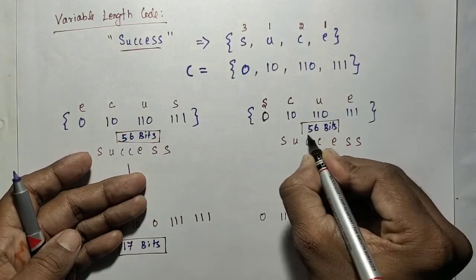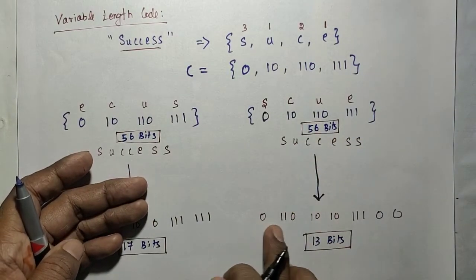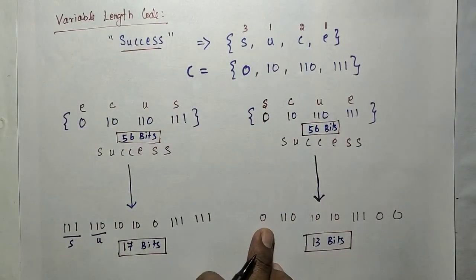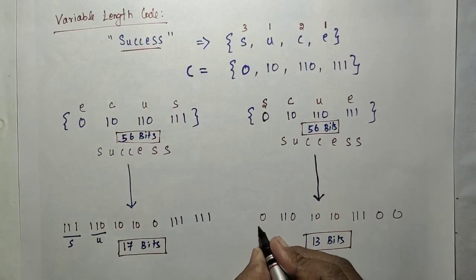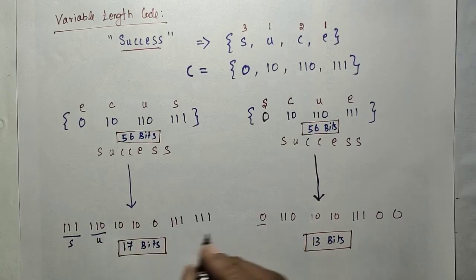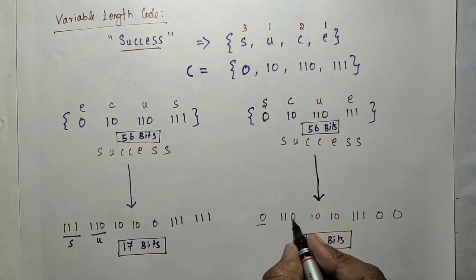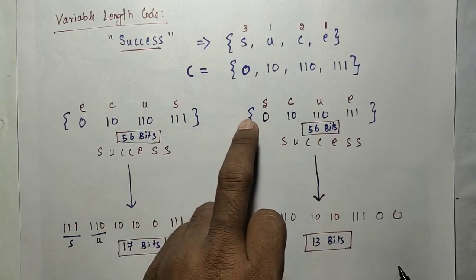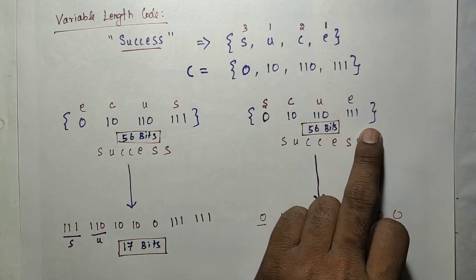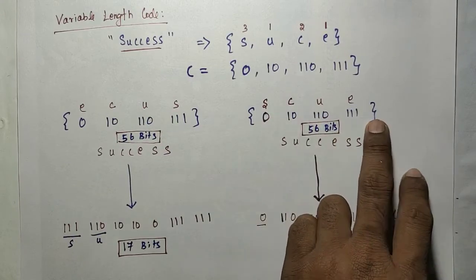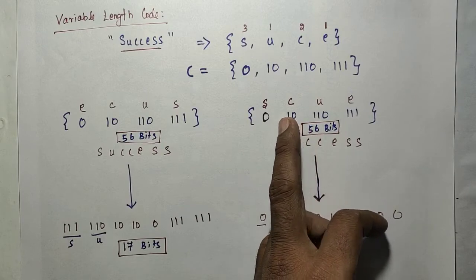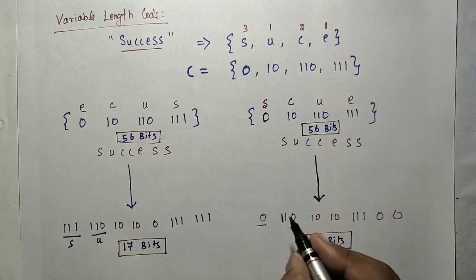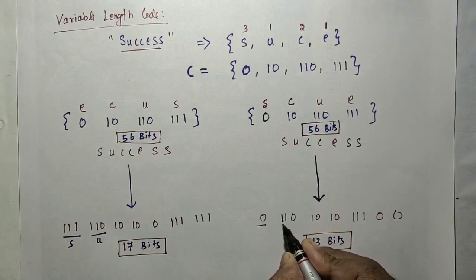So while decoding this variable length code, first it reads whether 0 is there. Okay, 0 is there, so it will be substituted directly. The next is 110. You do not know whether it is 3 bits, so it will first read that 1 and check whether a code word with 1 is available or not. 1 is not available. Suppose if you add one more code word, 1, then it would be wrongly substituted with that symbol. So the code word is not there, so it will go to the next, 1 1.